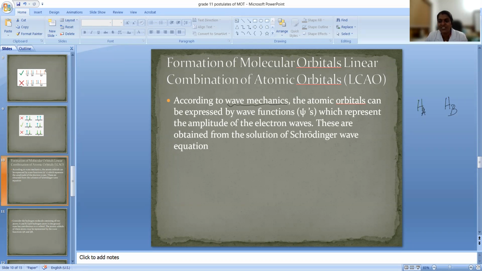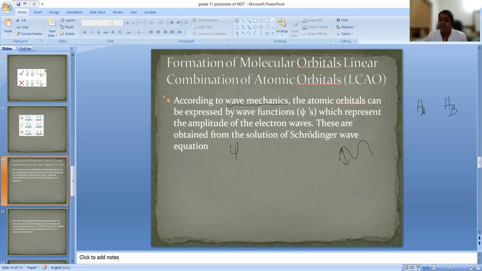Atomic orbitals we are representing using psi. Psi represents the amplitude of the electron wave, and it comes from the solution of the Schrödinger equation, but we are neglecting that.